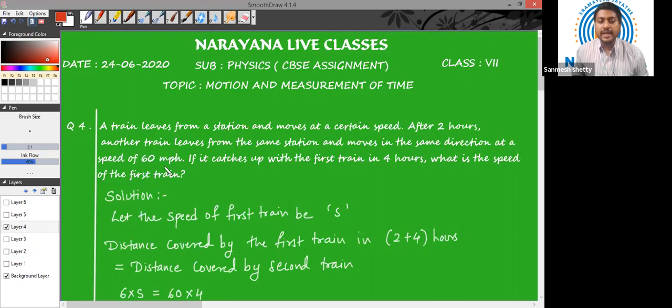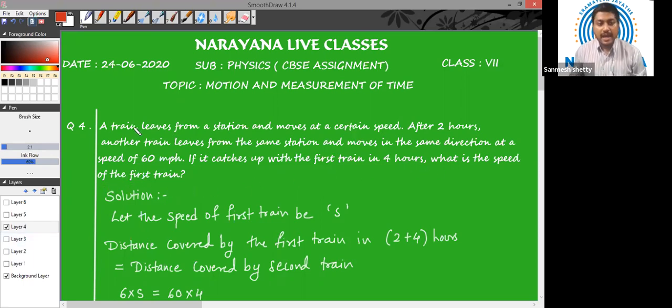So we have been given the speed of the second train, which leaves 2 hours later than our first train, which is 60 miles per hour. Now, if it catches up with the first train in 4 hours, what is the speed of the first train?